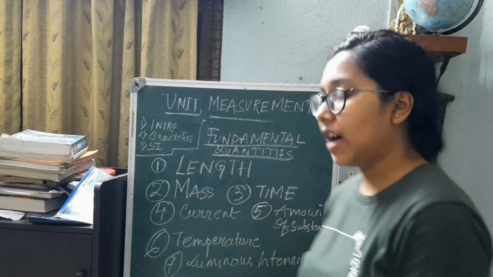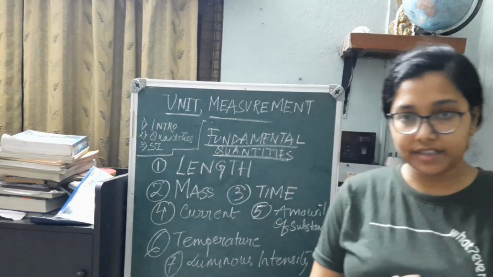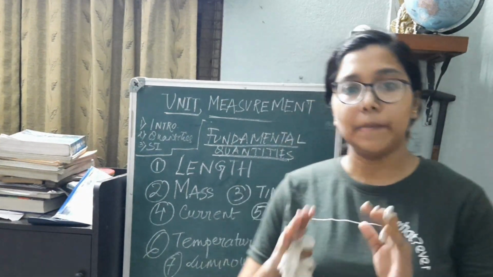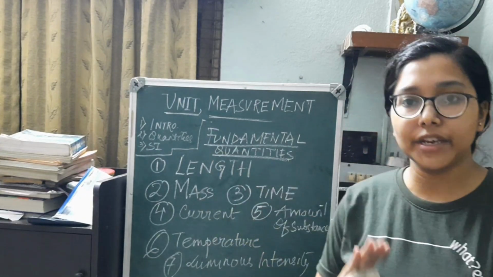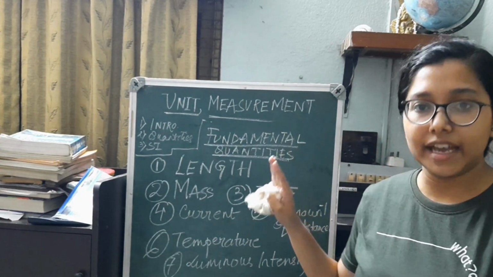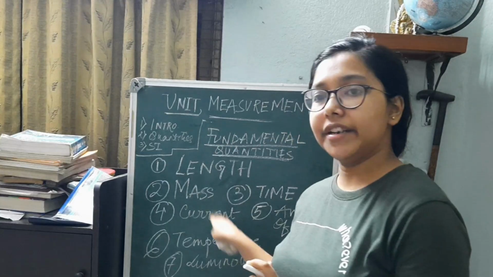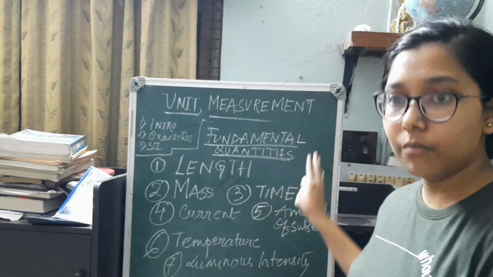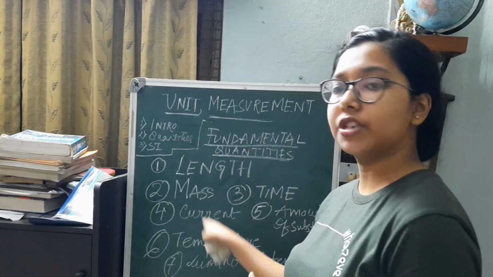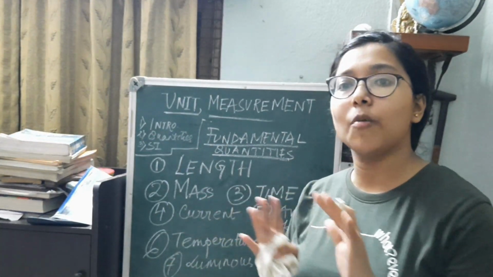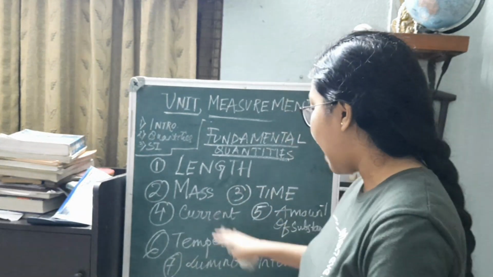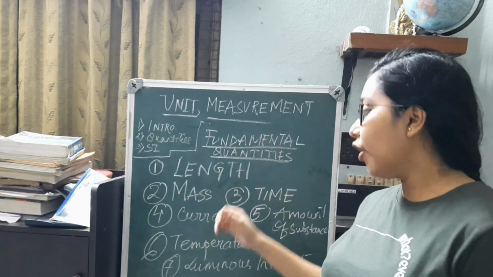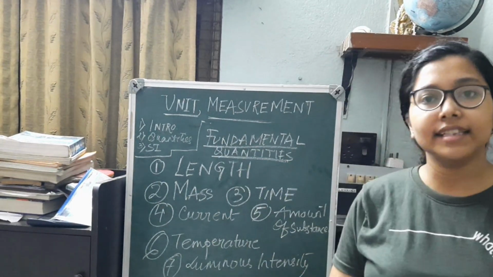So here I have listed down the 7 fundamental quantities. The first fundamental quantity here is length, whose SI unit is meter. Then comes mass, whose SI unit is kg. Then time, whose SI unit is second. Then electric current, SI unit is ampere. Then amount of substance, which is mole. And finally the temperature, whose SI unit is Kelvin, but the commonly used unit is degree Celsius. And then comes luminous intensity, whose SI unit is candela.